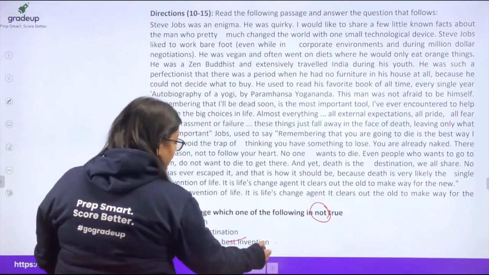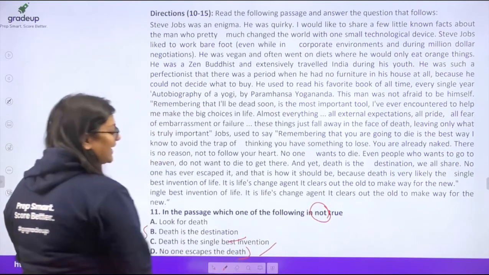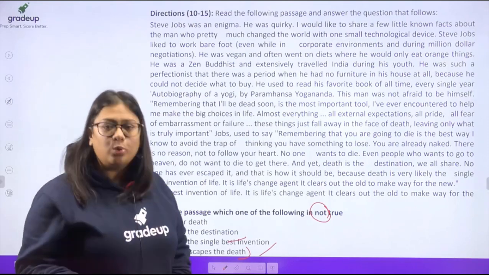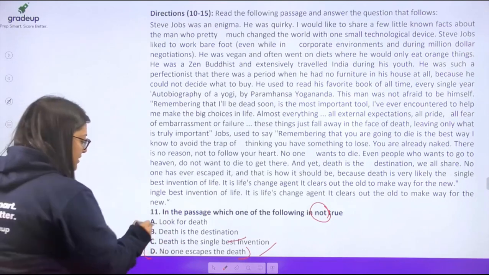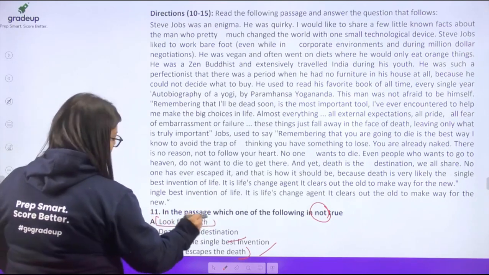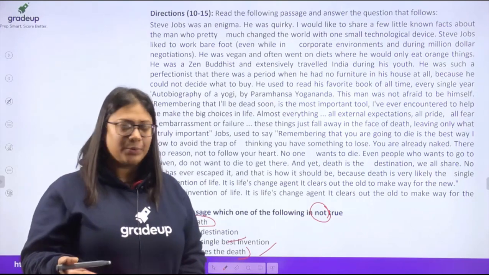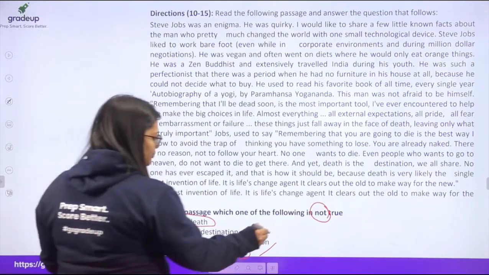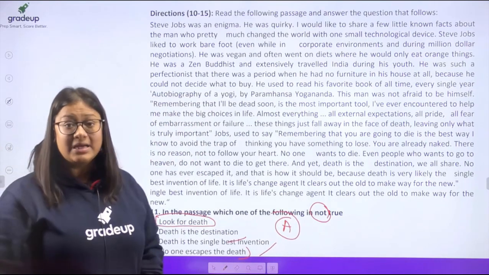Death is actually the single most, the best invention, and nobody can escape death because it is the only destination that's common to all. What he doesn't talk about is to look for death. He doesn't talk about that you should go out looking for death. Okay, so the answer here is going to be option A. Option A is the correct answer.